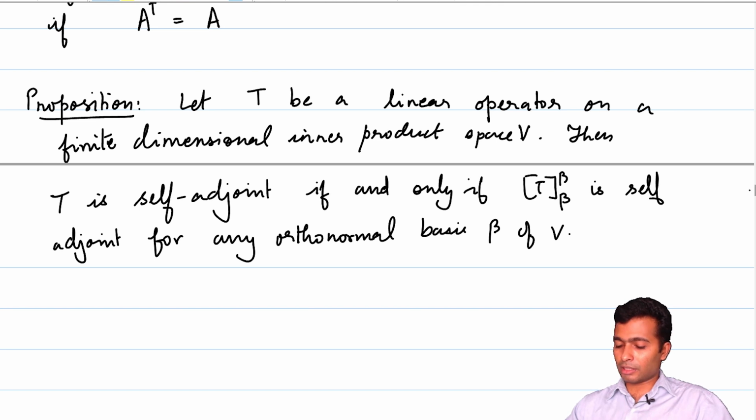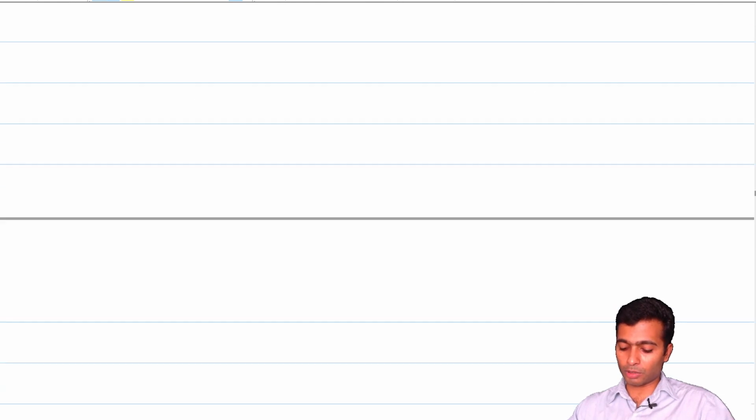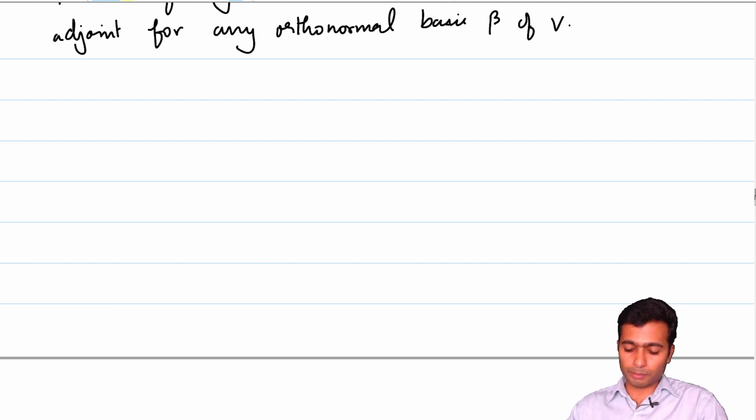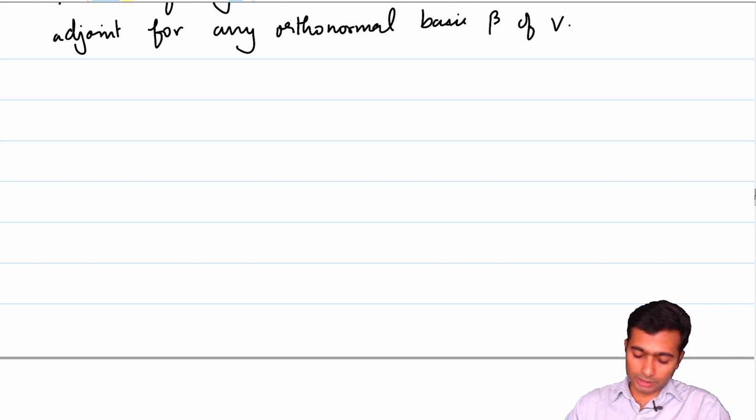This was already done. A similar proposition was done in the case of normal operators, and a similar proof is going to go through. Let's look at a few more examples of self-adjoint linear operators. Or rather, now I will focus on matrices. In the backdrop of this particular proposition, we just need to focus on matrices and prove results there, which will carry forward to self-adjoint operators as well.